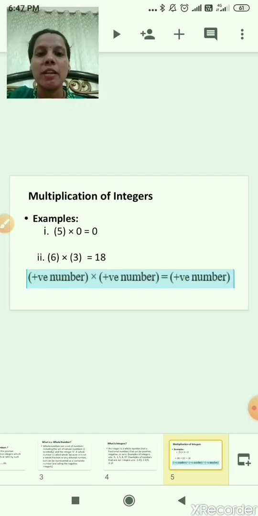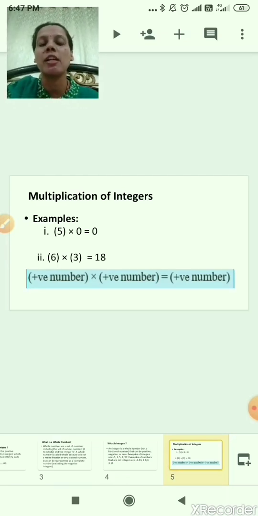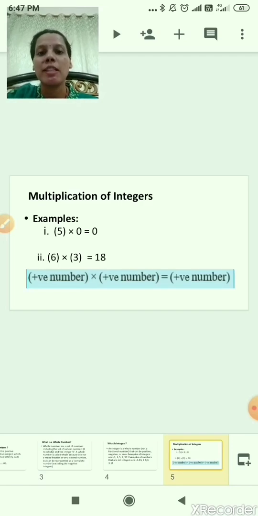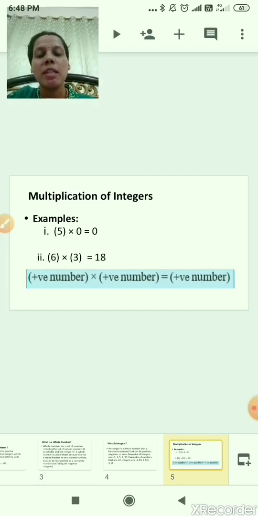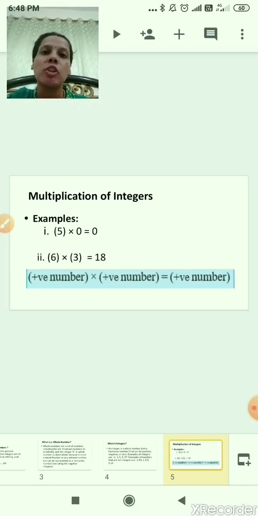Now we'll start with our topic, multiplication of integers. For example, I have written one example here, 5 multiplied by 0 is equal to 0. Any number we multiply by 0, we get the answer 0. One more example, 2 multiplied by 0 is equal to 0. Any number multiplied by 0 gives 0.